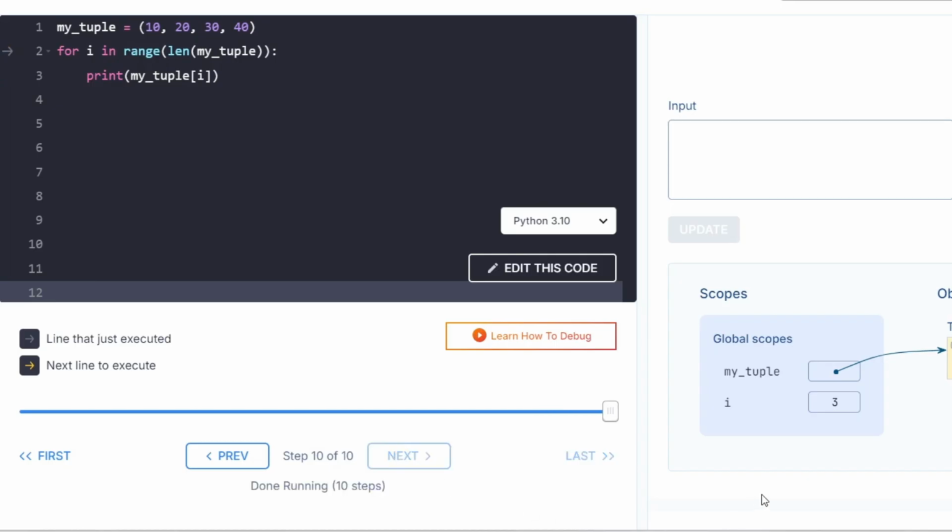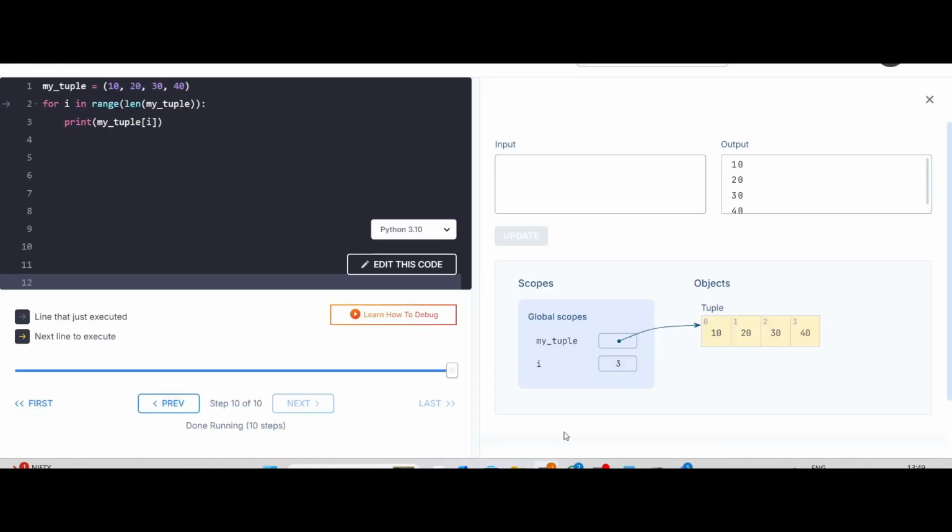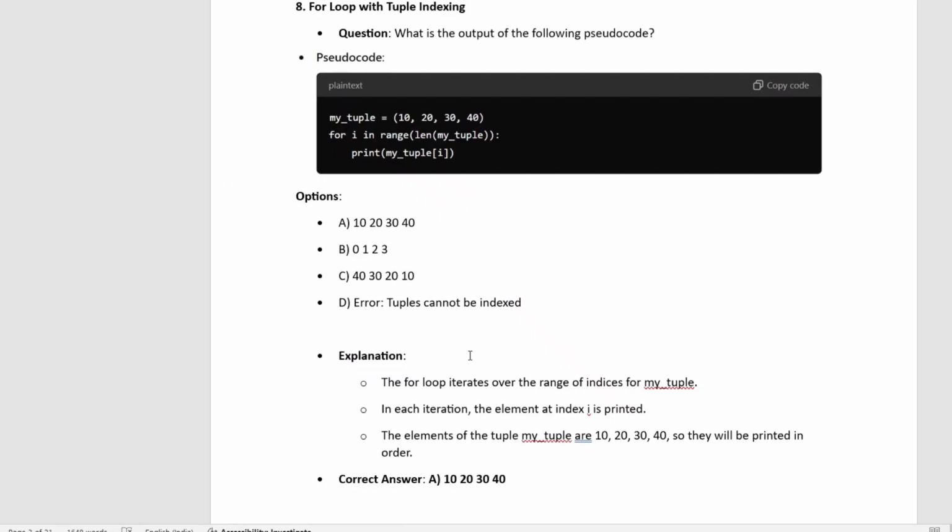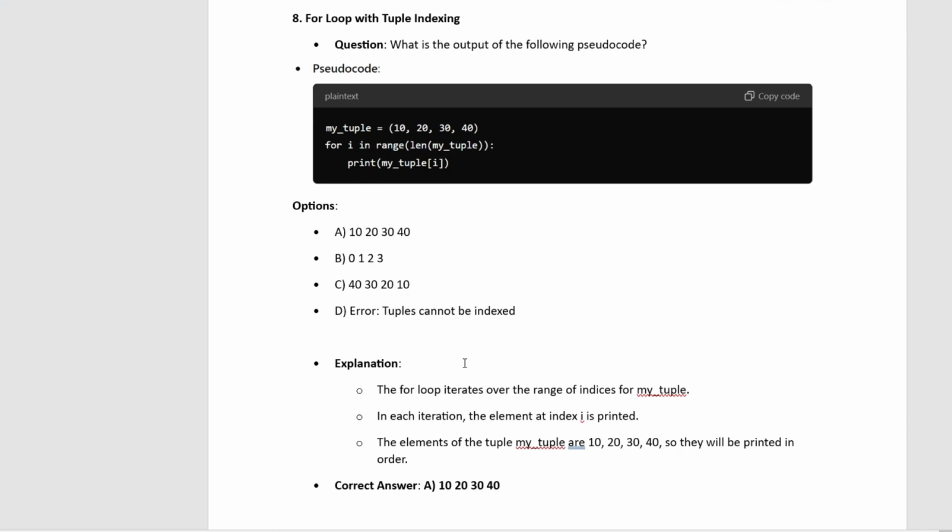I am only explaining the basics, going from beginners to advanced. So don't panic. I will explain the higher concepts and the lower concepts also. So the answer will be A: 10, 20, 30, and 40.